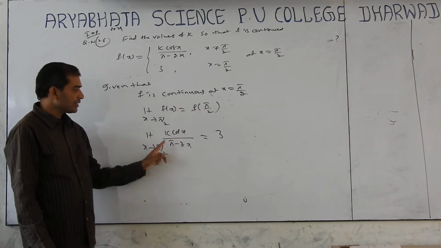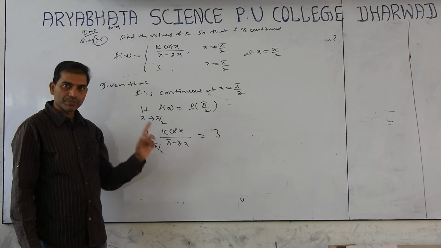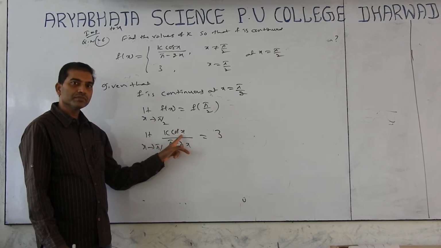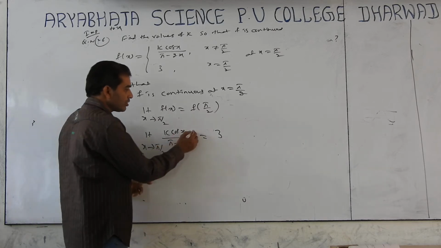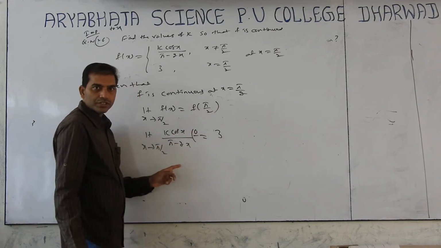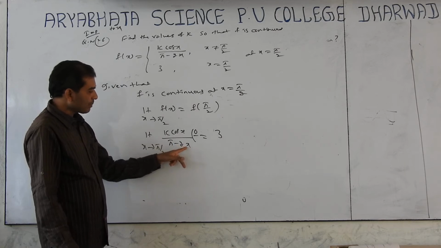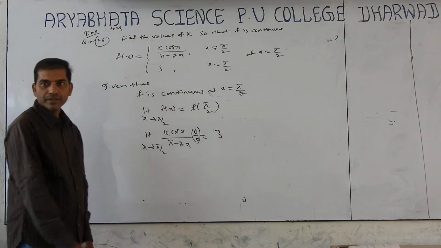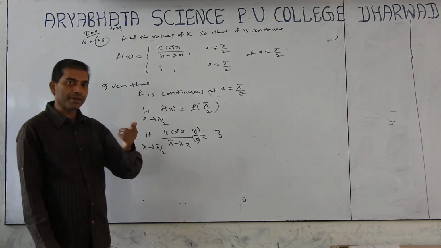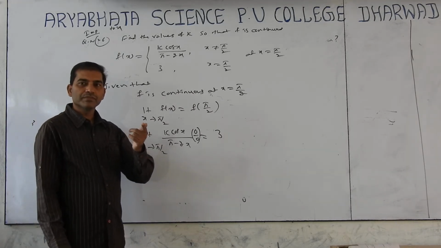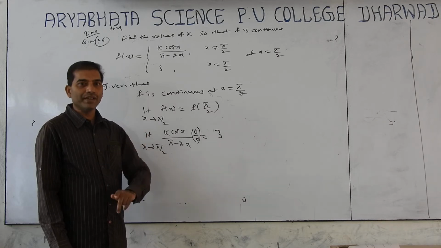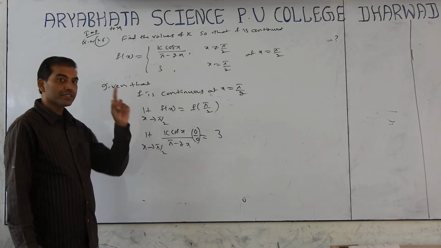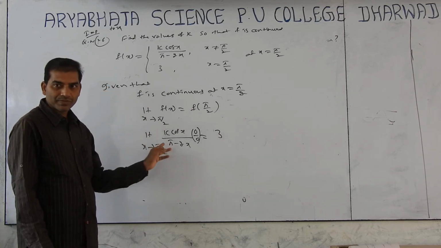Now let's find the limit. I think you have already learned this earlier. See, if you put x equal to pi by 2, cos pi by 2 is 0. In the denominator, pi minus pi is 0. So it is 0 by 0 form. If it is 0 by 0 form, how do we find the limit value? Using standard limits. There is no standard limit in the cos form.